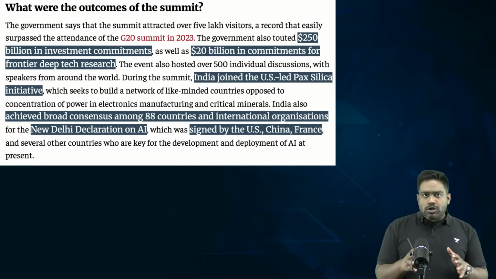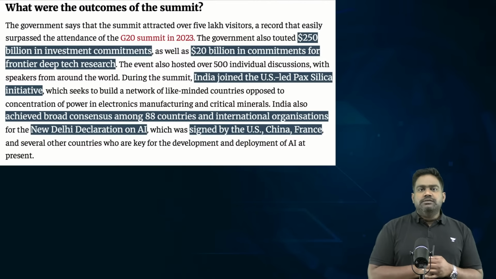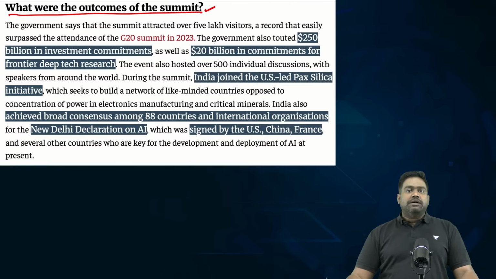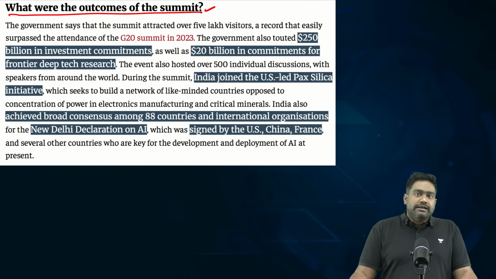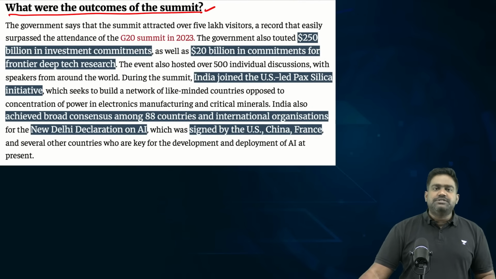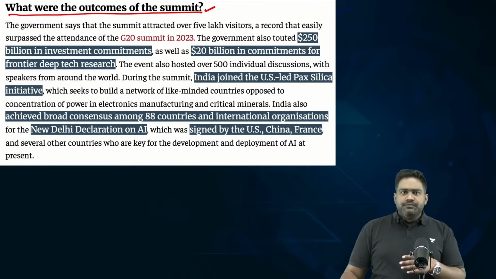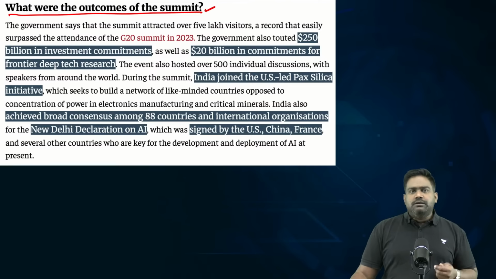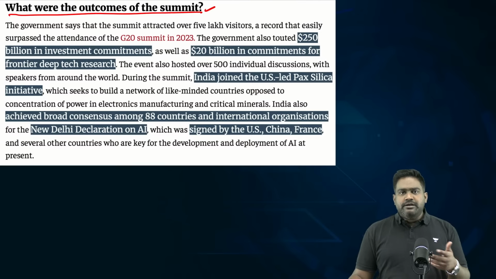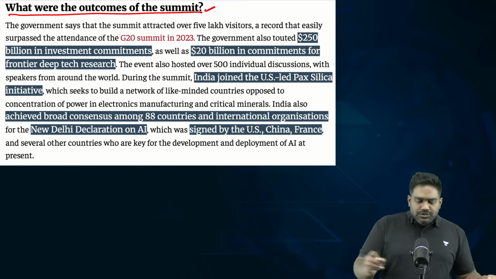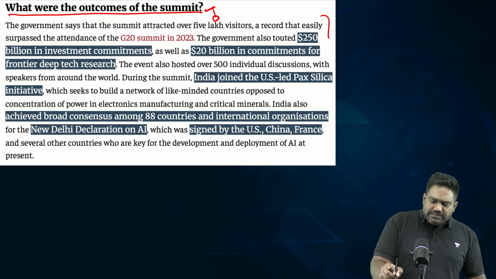So, with these priorities in mind, India went into the AI Impact Summit, which witnessed very widespread participation from global leaders to tech leaders to several industries, tech companies and startups. The event attracted massive attention within India. There was a huge crowd of more than 5 lakh people who attended and participated in the AI Impact Summit over 5 days. So now let's look at the outcomes.